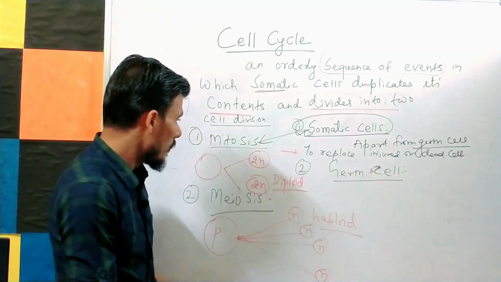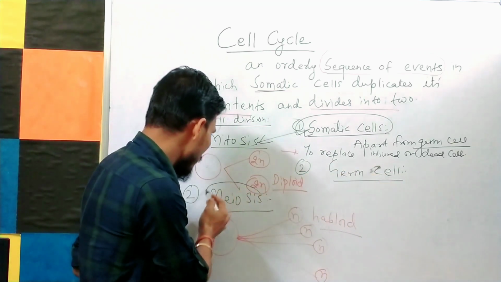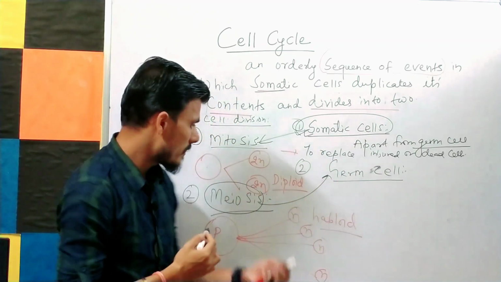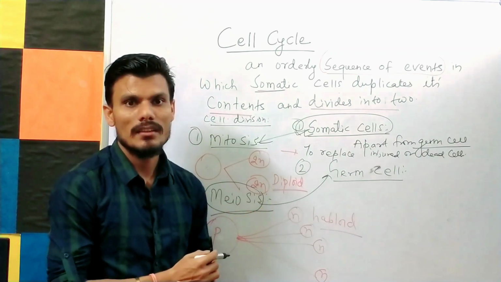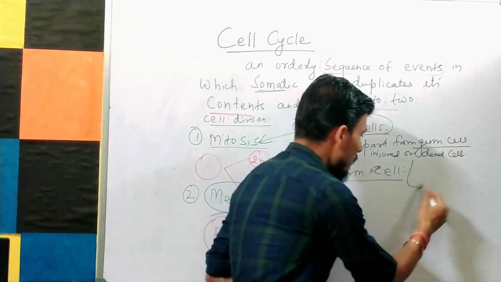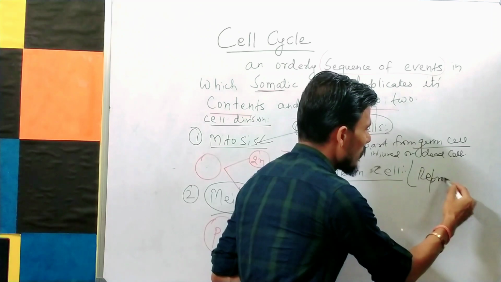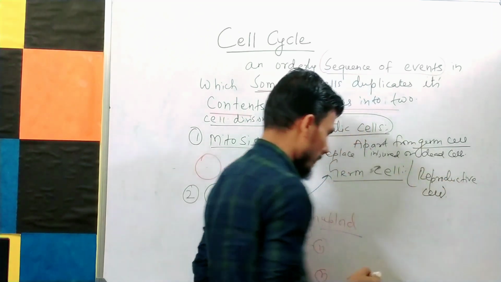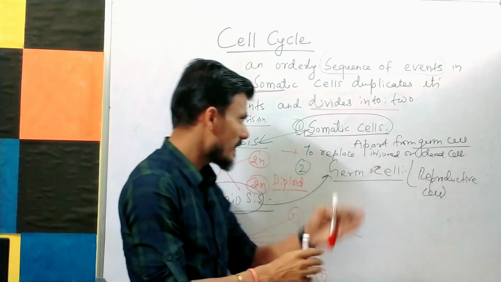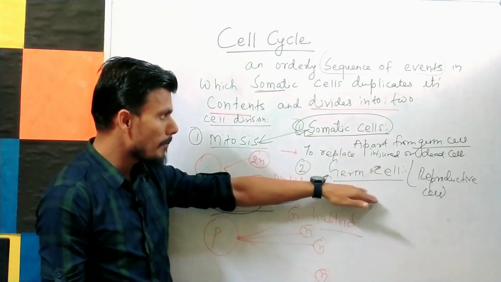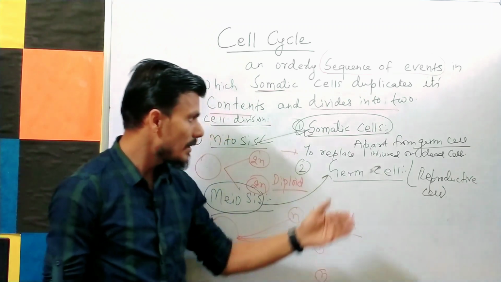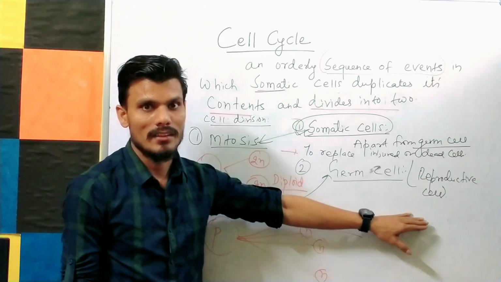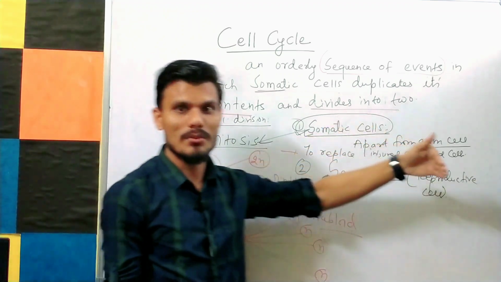Germ cells, as you know, divide by a process of cell division known as meiosis. Reproductive cells, I also told you, the germ cell is also known as reproductive cell. So what is the importance of these germ cells? Then I will tell you that the importance of germ cell or reproductive cell is to form a gamete. You know that the generation has to pass on.